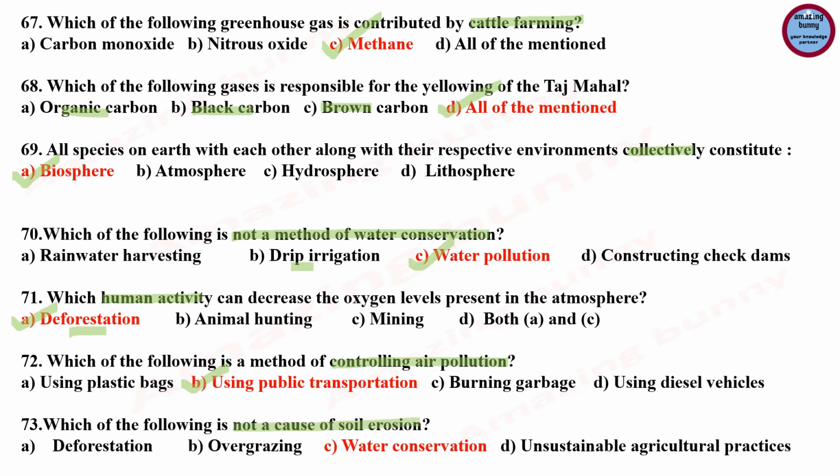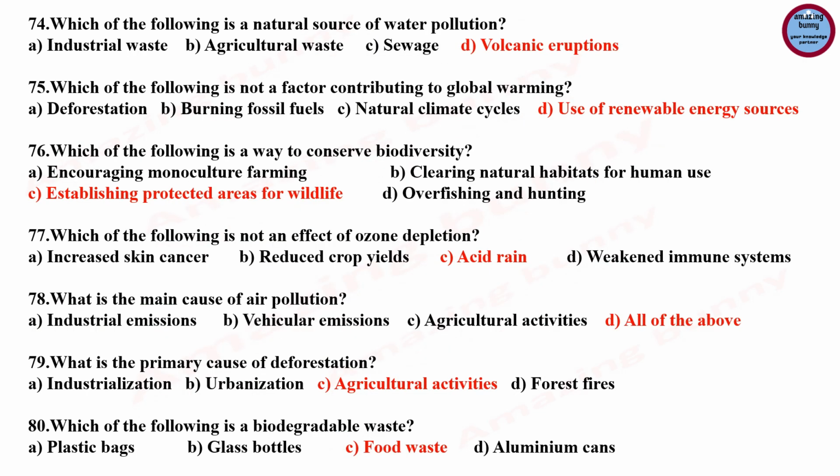Question number 73. Which of the following is not a cause of soil erosion? And the correct answer is water conservation, because deforestation is a cause of soil erosion, overgrazing is a cause of soil erosion, and unsustainable agricultural practices are the cause of soil erosion. This unsustainable agriculture practice is the adoption of practices that will eventually lead to degradation of the quality of land, soil, and other natural resources which are essential for farming and for healthy future.